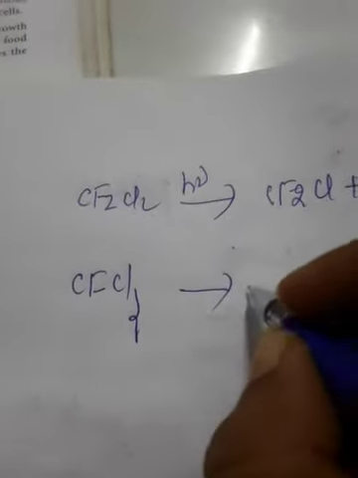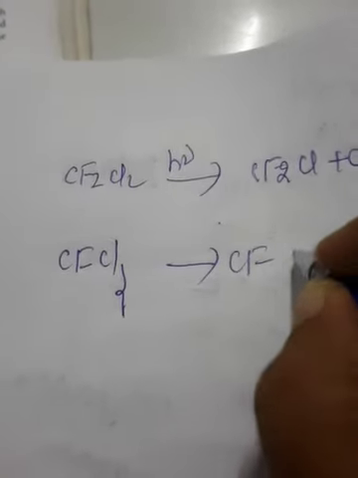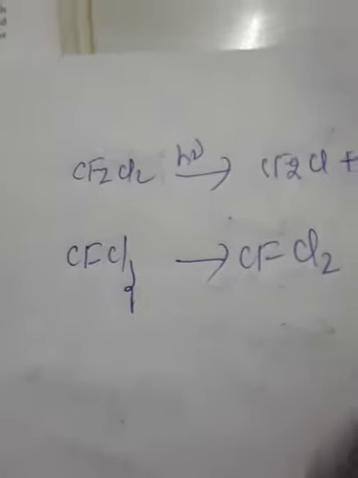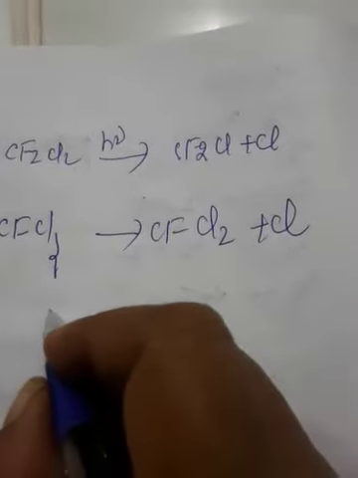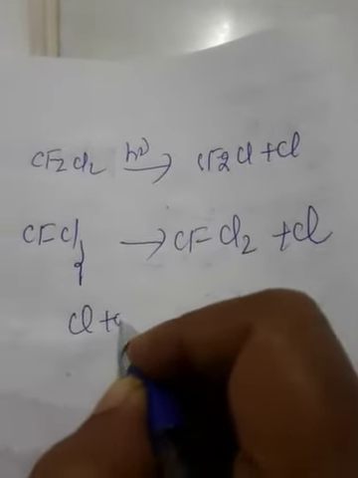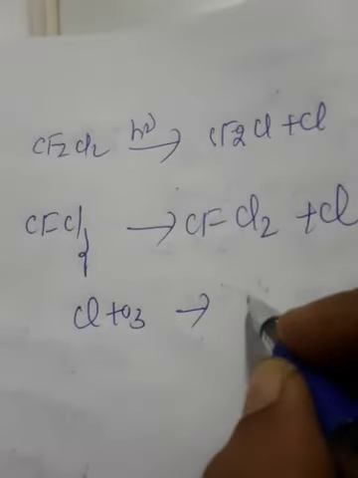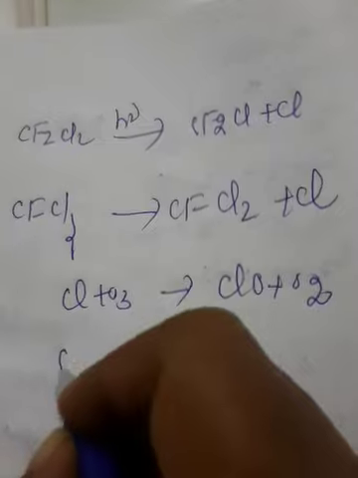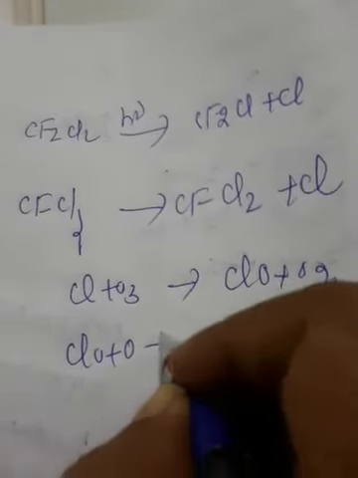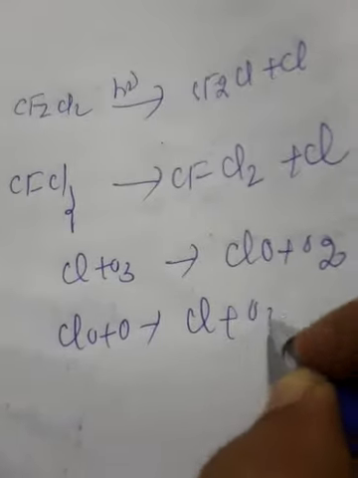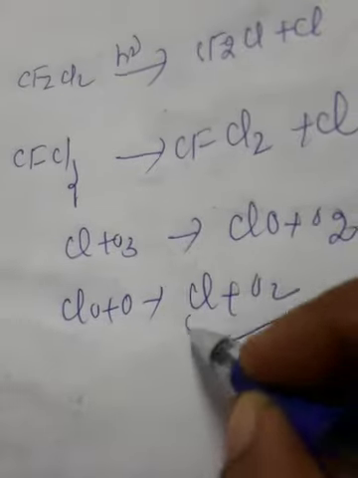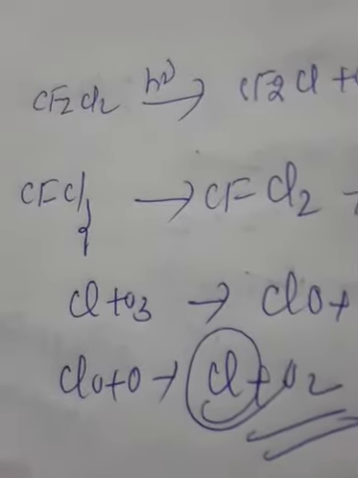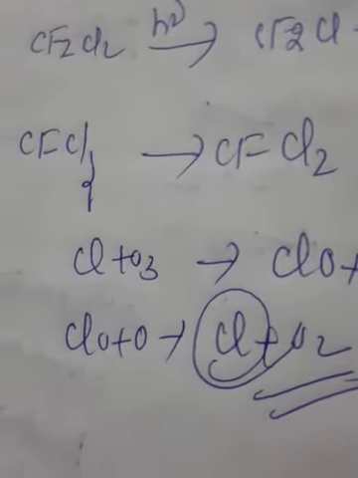CFCl3 in the presence of sunlight forms CFCl2 plus Cl. Now this Cl plus O3 gives ClO plus O2. This ClO plus O gives chlorine plus oxygen. The chlorine radical is regenerated in the course of the reaction.